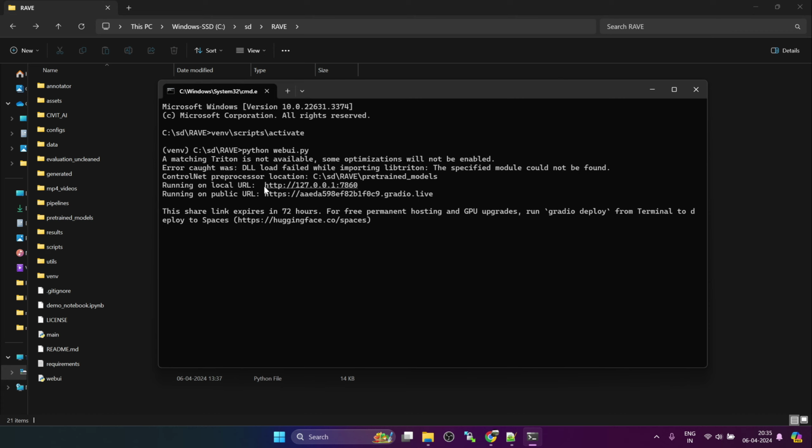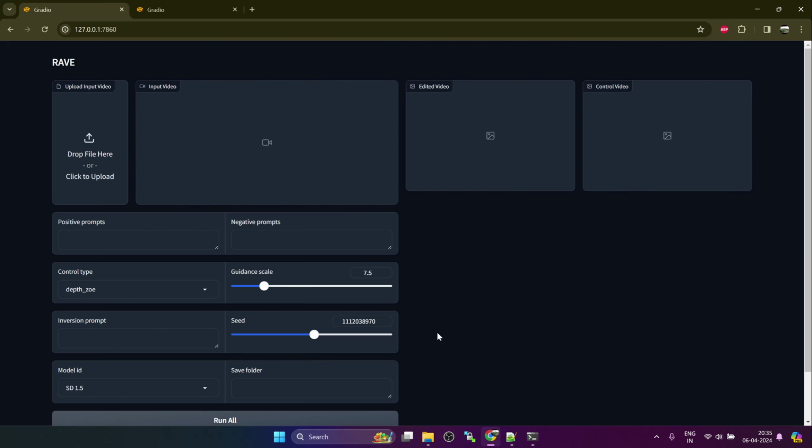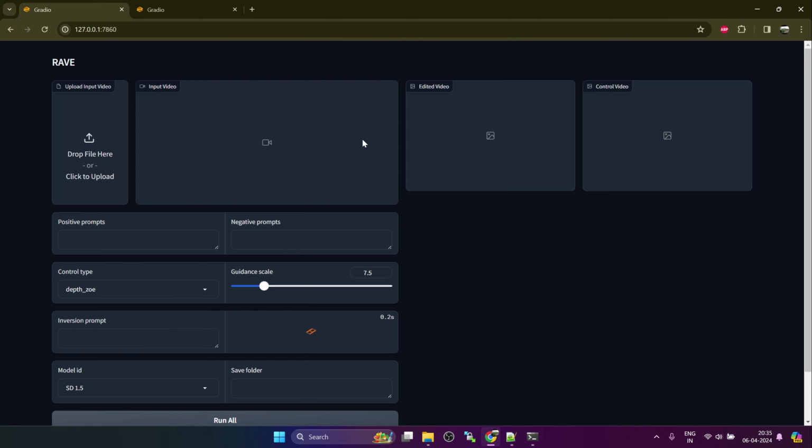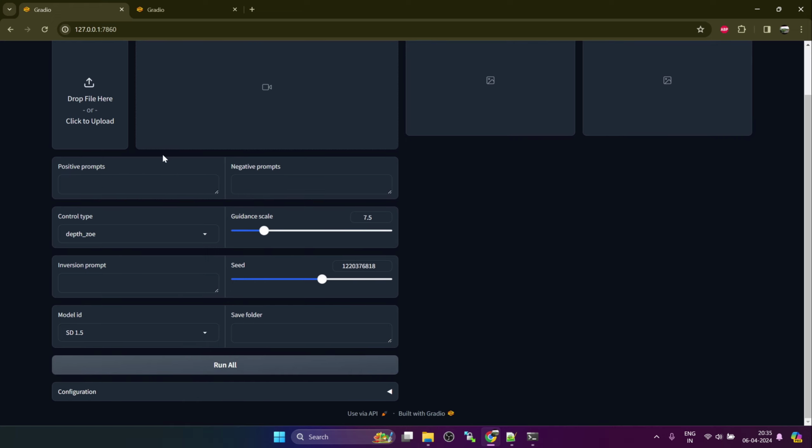So the server is started. It is available on the local URL. So copy this URL and put it in the browser window to launch the URL. This will load the URL. So this is where we specify the input video. Here we specify the positive and negative prompts. Then we have different control types that are available. And there are some additional settings which are available here.